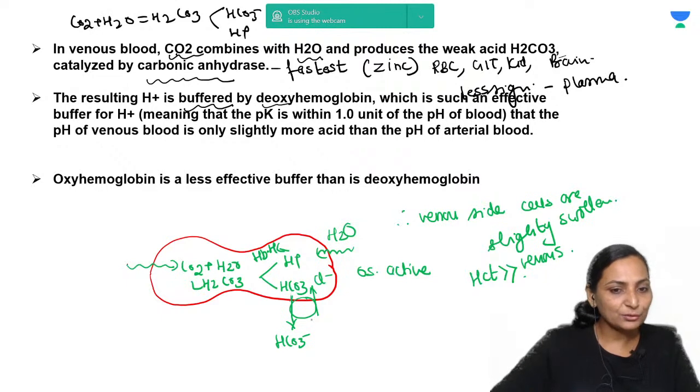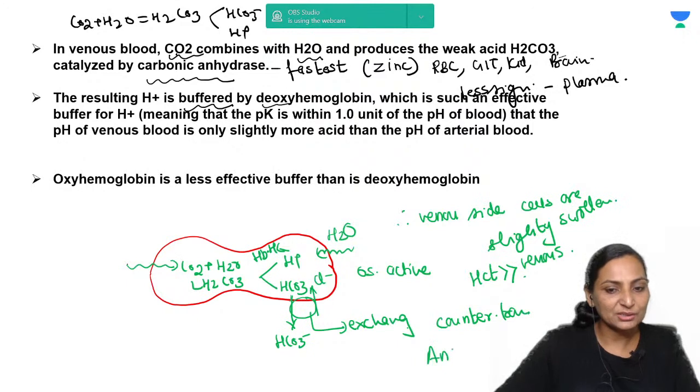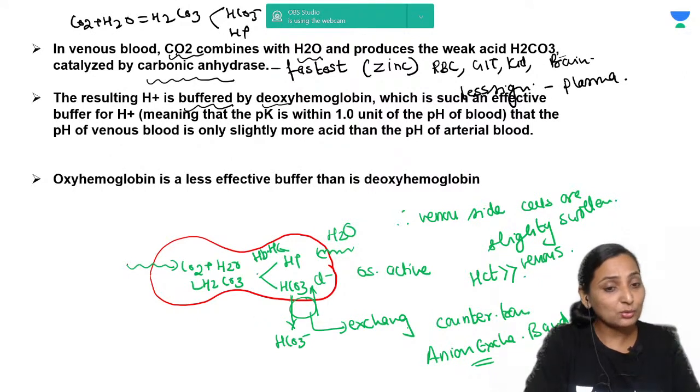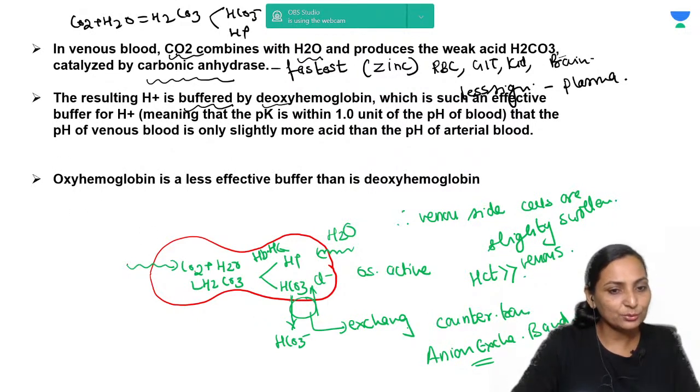This bicarbonate-chloride exchanger is an example of counter transport. It is an anion exchanger, band 3. So this is always one of the favorite questions which can be asked. It can also be asked in the form of an image which is given to you, and you may be asked about this anion exchanger.